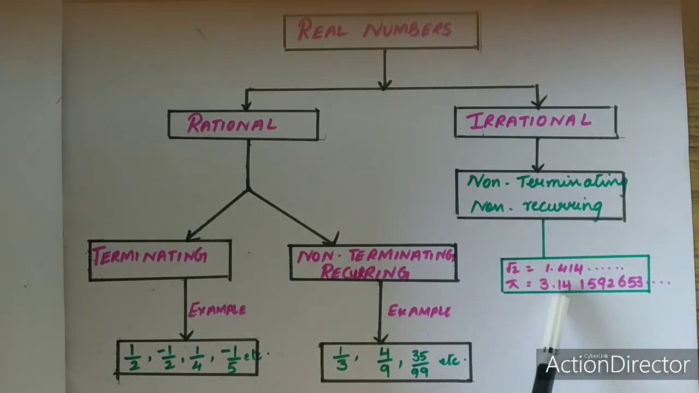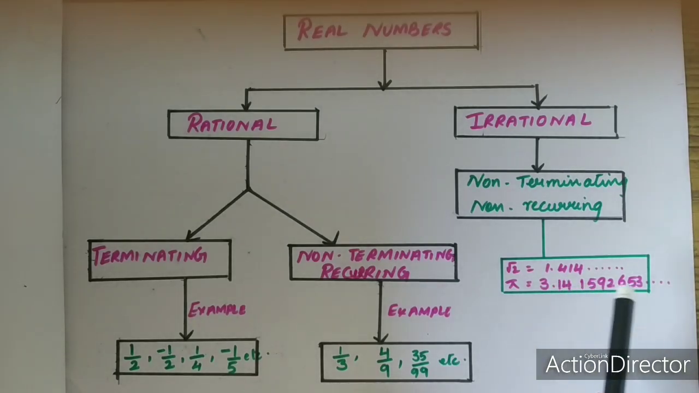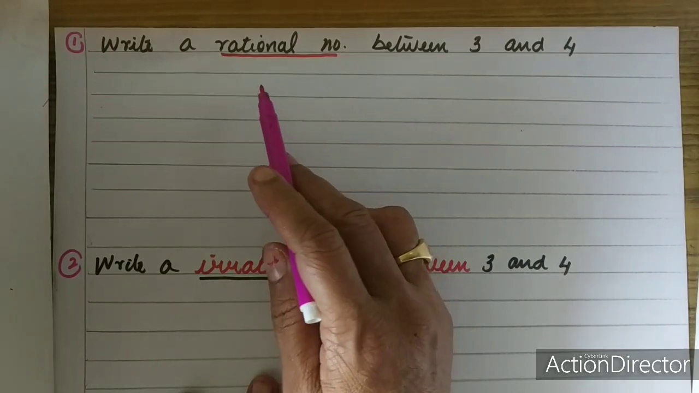Similarly, the value of pi is 3.141592653 etc. Here also you are able to observe this is endless. This is going on and on, which is non-terminating and non-recurring. Non-recurring means no number is repeated again and again. Now let us see a question.